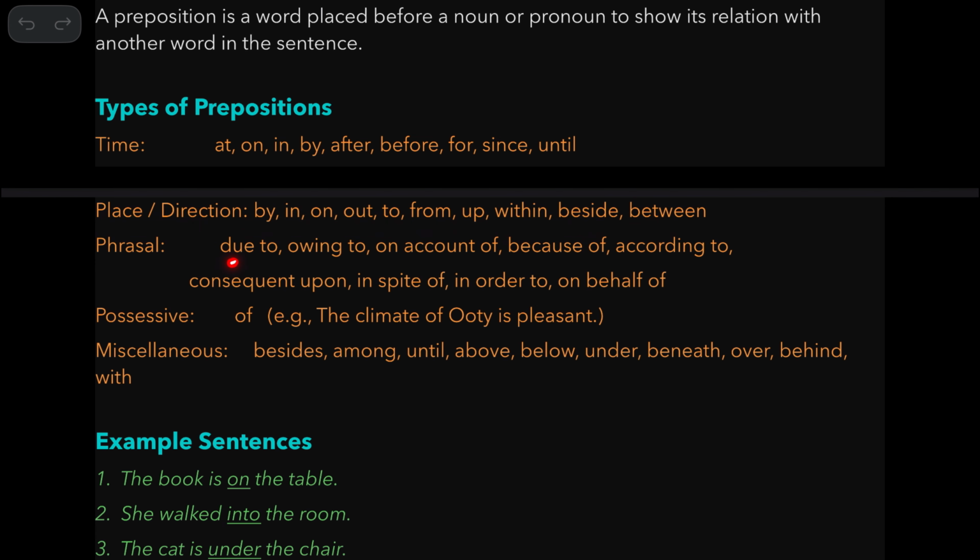Then you have phrasal prepositions. Phrasal means a group of words having two or three words: due to, owing to, on account of, because of, according to, consequent upon, in spite of, in order to, on behalf of. Possessive, this word, possessive preposition. And miscellaneous means various different ones, like besides, among, until, above, below, under, beneath, etc.